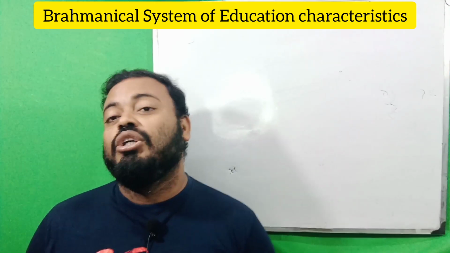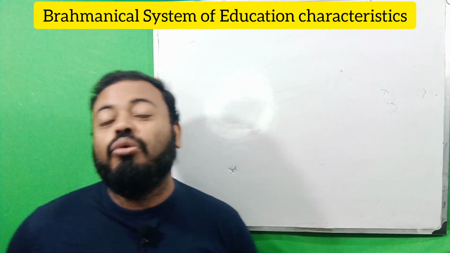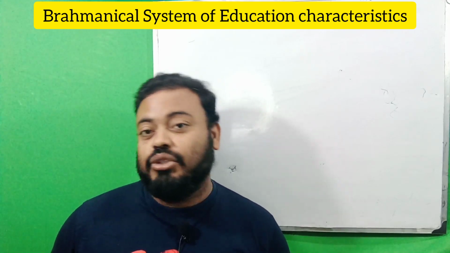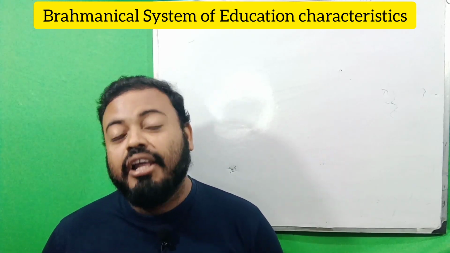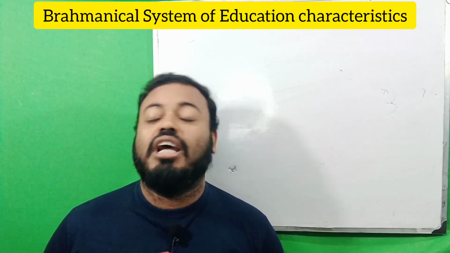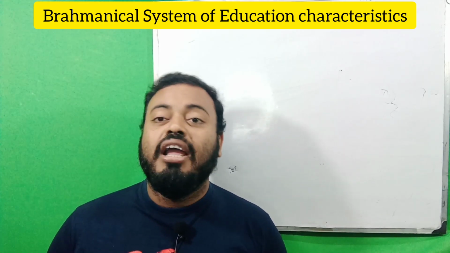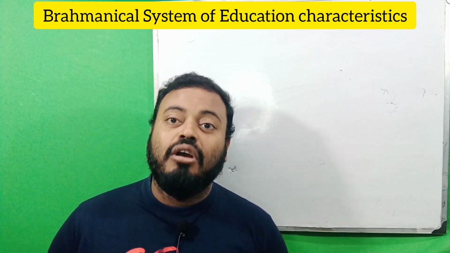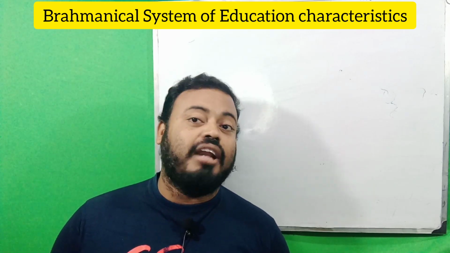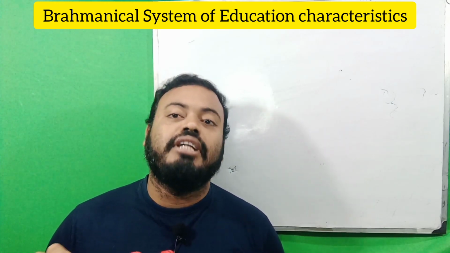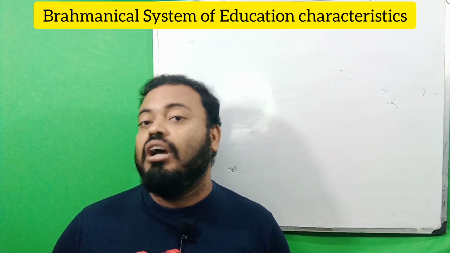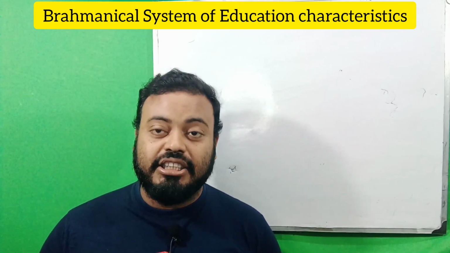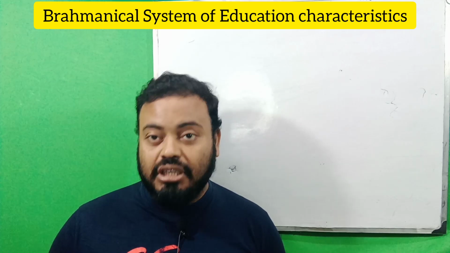The next characteristic is that students always focused on the Paravidya and the Aparavidya. So the students learn both the theoretical as well as the practical. They learn the theoretical from the Paravidya type of education, and the practical from the Aparavidya type of education. They are always aware of the books and types of knowledge. This Paravidya and Aparavidya is the prime characteristic of the Brahmanic education system.